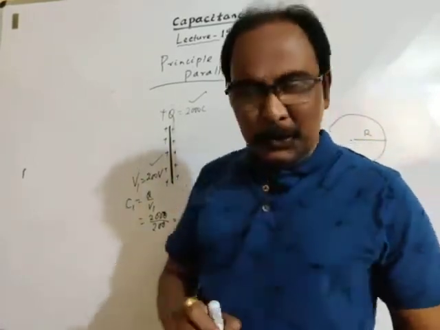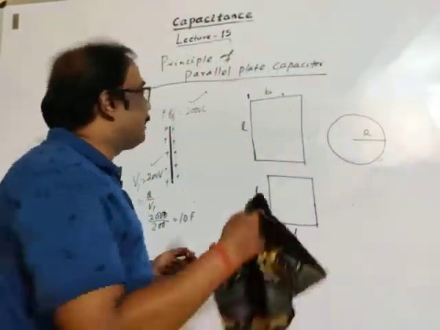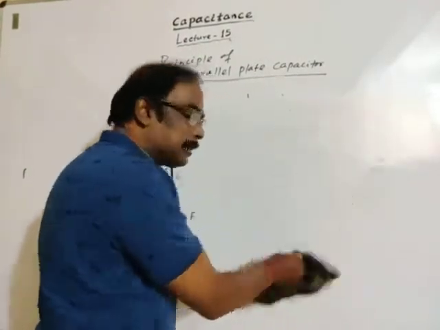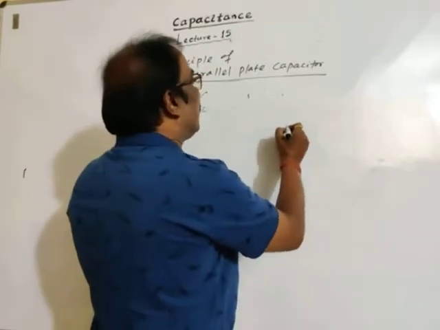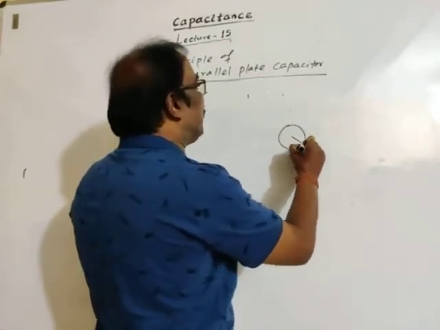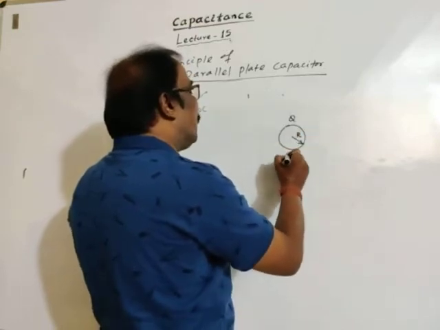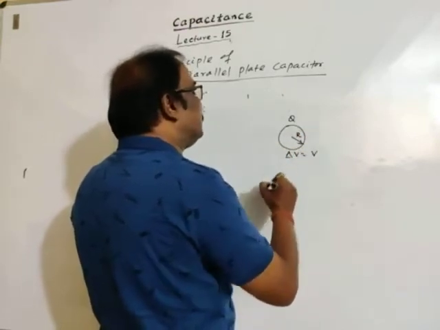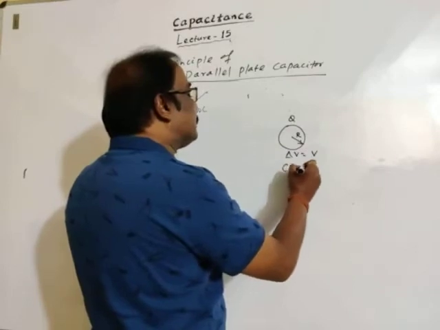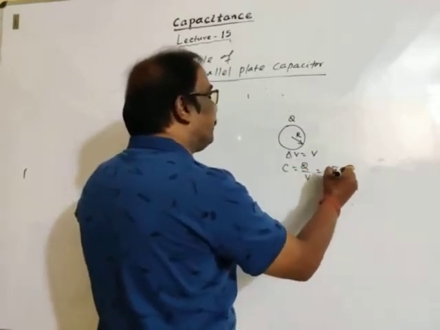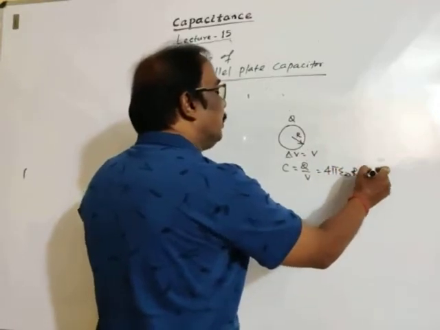What we have discussed, I am erasing this now. In previous studies we know the capacitance of a spherical capacitor, with radius r, charge q, and potential difference V, is q by V, which equals 4 pi epsilon naught r in farad.